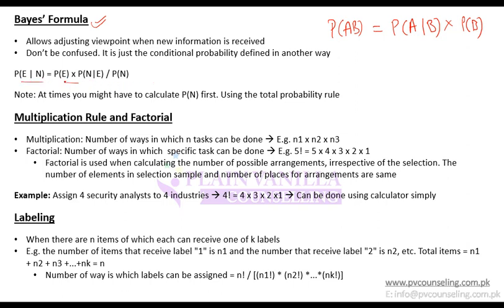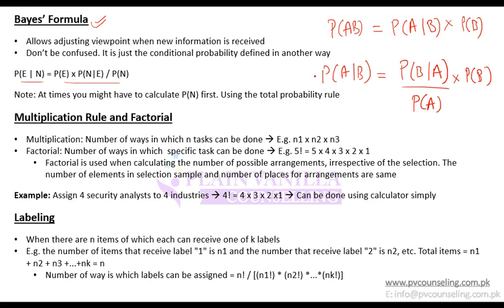So this is the formula which is used. That is, probability of A given that B has happened equals probability of B given that A has happened divided by probability of A, multiplied by probability of B.